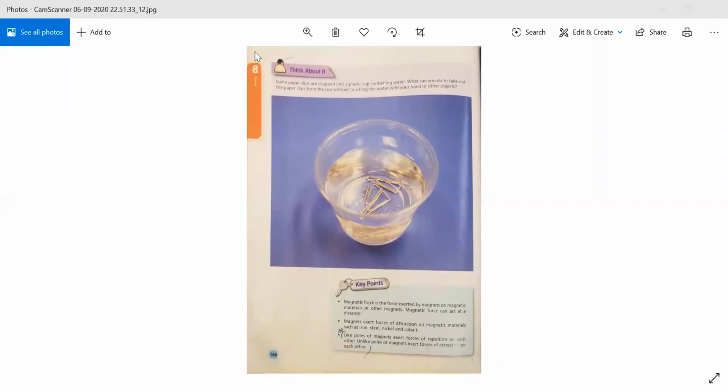But force of repulsion is the force when like poles do not attract each other, they push away each other. So, moving to page number 147.